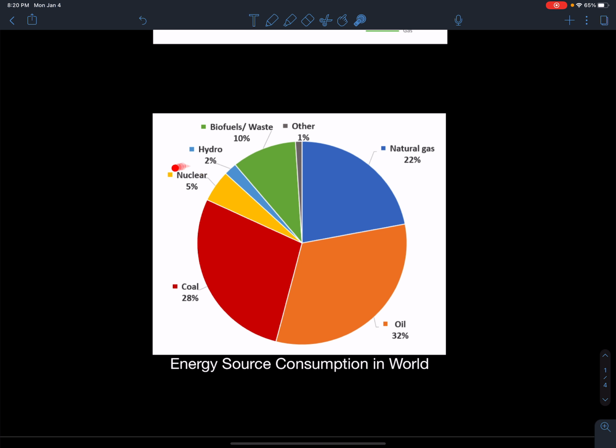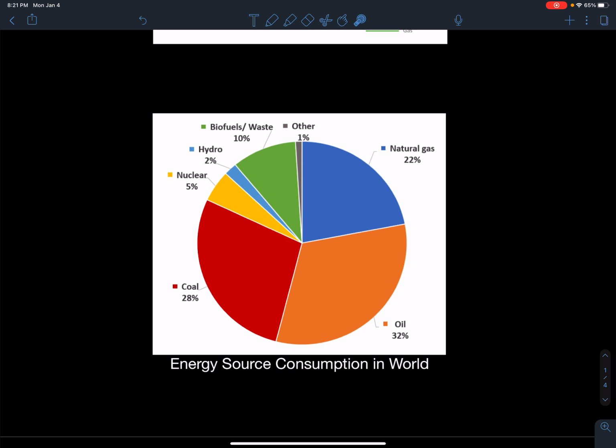And then something that we all think that we use a lot of is nuclear. Well, that's only 5% of the world because not every country has it. Water is everywhere, but surprisingly, the world only uses 2% of hydroelectricity. Ghana, on the other hand, uses a lot more. So we can say that Ghana is quite advanced compared to other countries when we're talking about alternative fuel sources. And something that's becoming really big is using biofuels or waste as energy, burning that to generate electricity and other forms. Okay, so that's what the world is doing, and you can see how much pollution is coming out of that burning of those types of fuels.